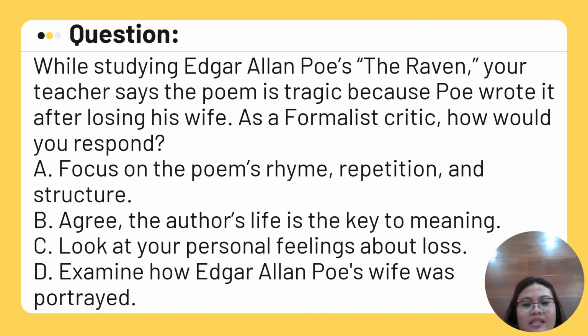Number 10. While studying Edgar Allan Poe's The Raven, your teacher says the poem is tragic because Poe wrote it after losing his wife. As a formalist critic, how would you respond? A. Focus on the poem's rhyme, repetition, and structure. B. Agree the author's life is the key to the meaning. C. Look at your personal feelings about loss. D. Examine how Edgar Allan Poe's wife was portrayed. Just pause the video so you can answer. And on our next page, we're going to reveal the correct answer.